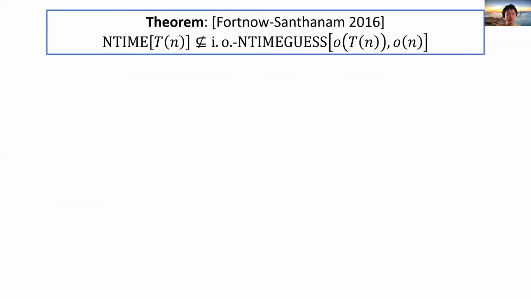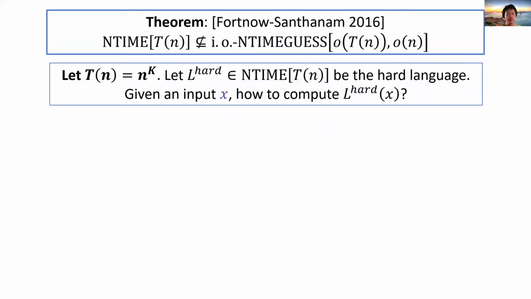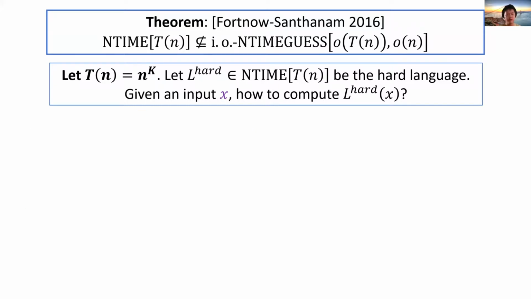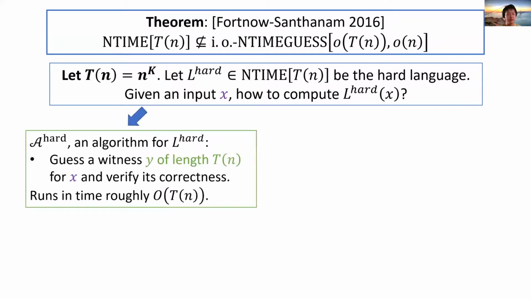A similar argument applies. Here we choose the time bound T(n) to be n to the k. Recall in the infinitely often separation, the time bound is chosen to be 2 to the n. It will be clear later why we choose T(n) as a polynomial this time. We choose Fortnow and Santhanam's hard language in NTIME T(n), denoted by L hard. Let's compute L hard. First, we can compute L hard by guessing a T(n) bits witness and verify it. This runs in time roughly T(n).